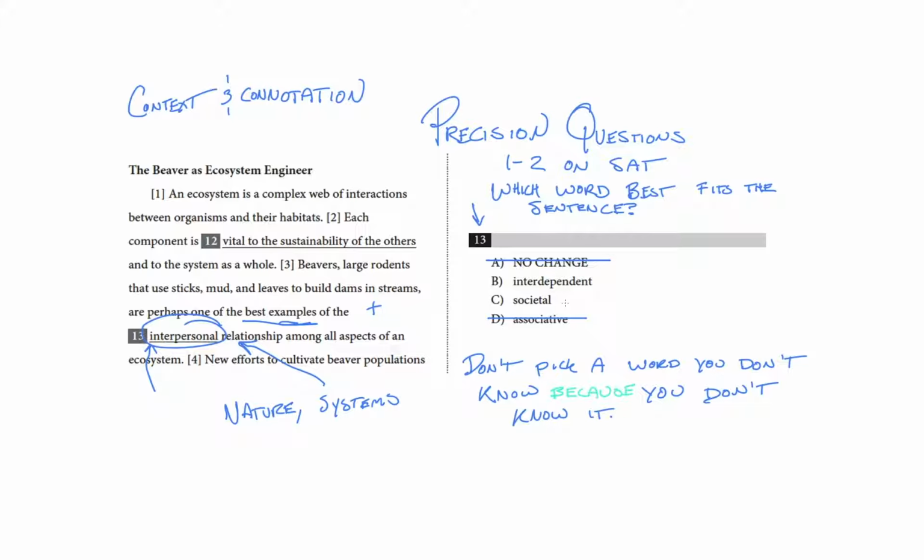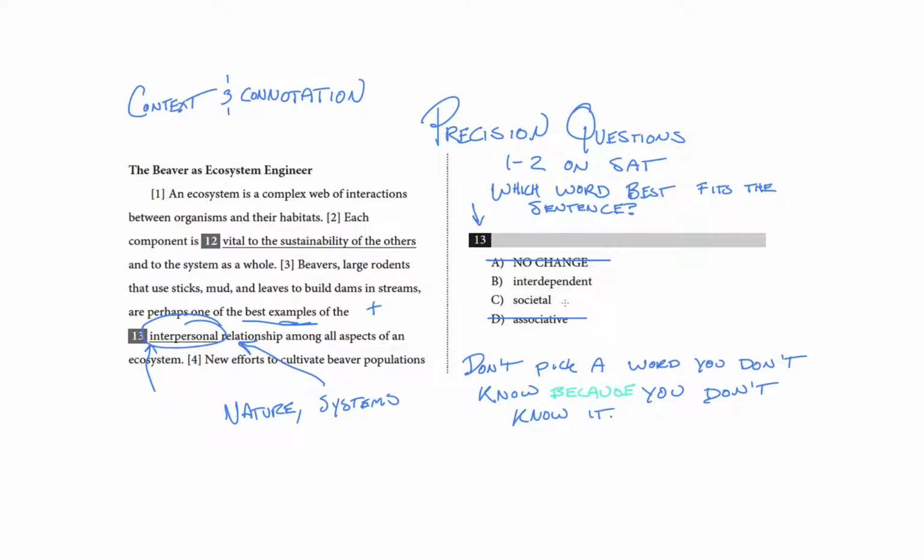Choice C, societal, is our last choice to look at, since we already knocked out associative earlier. And like interpersonal, societal has, for me, too much of a human civilization connotation to it. Beavers may have a society, but we're not just talking about beavers on their own. This passage is about how beavers relate to a broader ecosystem made up of trees and sticks and streams.